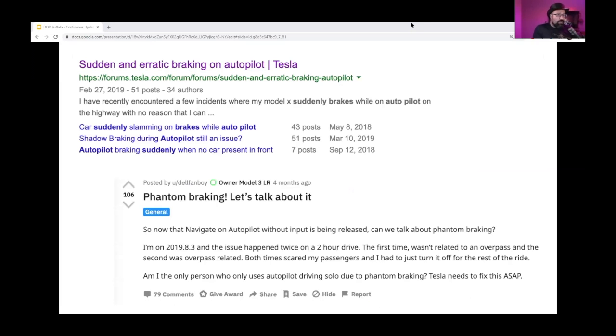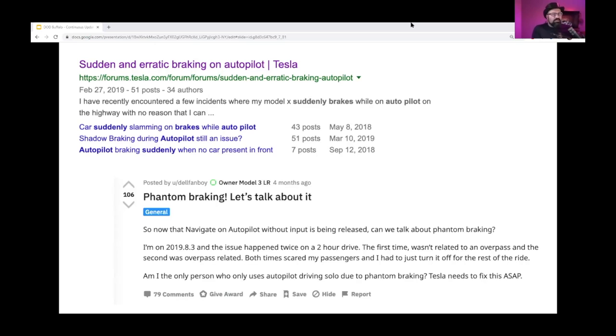Tesla is a great car, but it's software, so it has some bugs. One of the more annoying bugs is called phantom braking, and that's where the car is driving on autopilot and slams on brakes out of nowhere. This is very annoying, not only because it's just unpleasant, but try to explain to your family that it wasn't you who slammed the brake for no reason, it was actually the car.